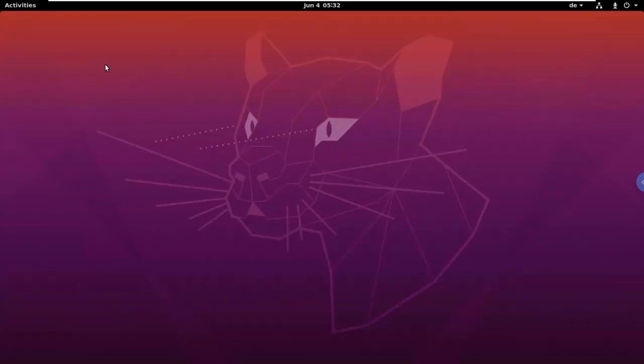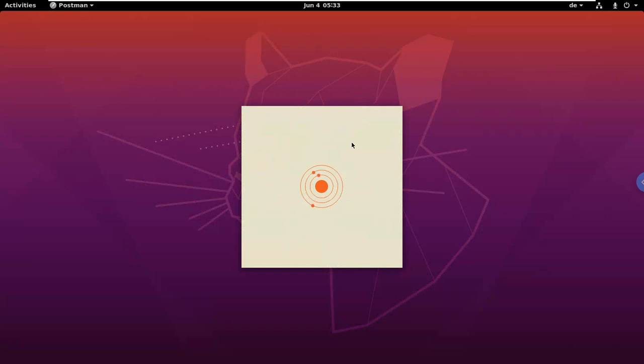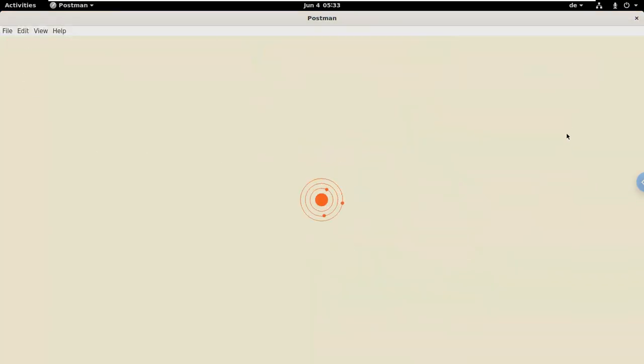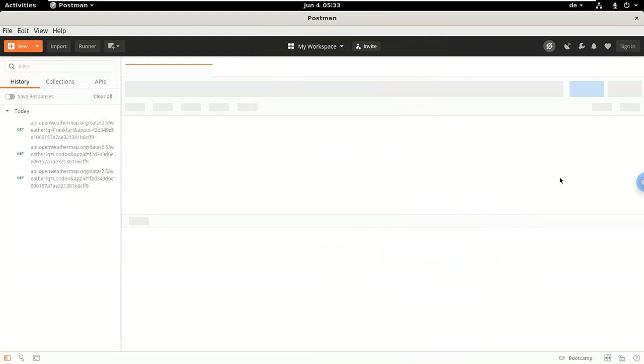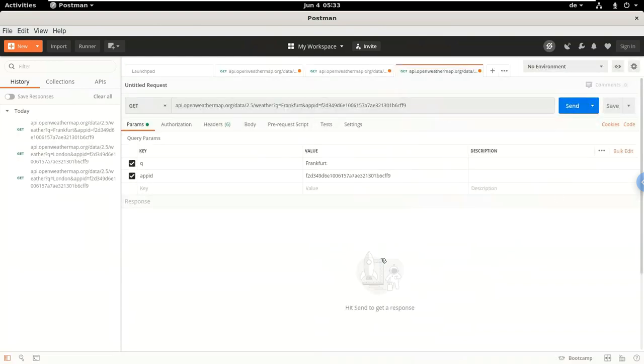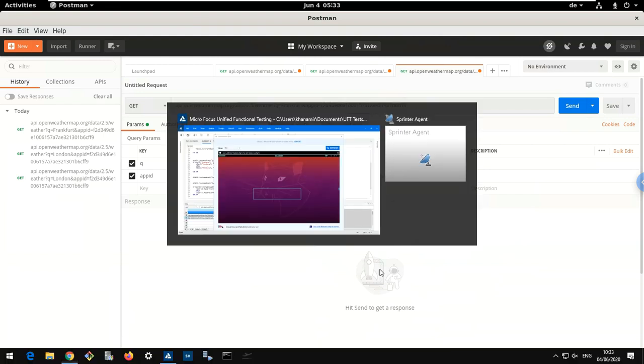So let's go back to Ubuntu and open Postman, for instance. And once Postman is opened, I will do the rescan. So you will see how powerful it is, the UFT engine, the AI engine. It allows you to capture visual elements, and if not from a visual perspective, you can capture with text. And from this, you can really go very far in automating UI tests. It took me around 10 minutes to build this simple test, which is quite fast when we can see here the difference. It's on a different platform where no automation tool is installed. So this is very powerful.